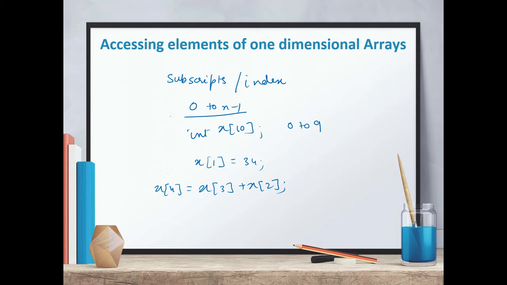There is one more thing. If we want to access all the elements one by one, we can use a for loop. Simply we can write for i = 0, i < 10, i++, and suppose we want to print all the elements, we can write cout << x[i]. All the elements will be printed one by one, because initially the value of i will be 0, then 1, then 2, then 3. In this way we can access all the elements of a one-dimensional array. Fine.